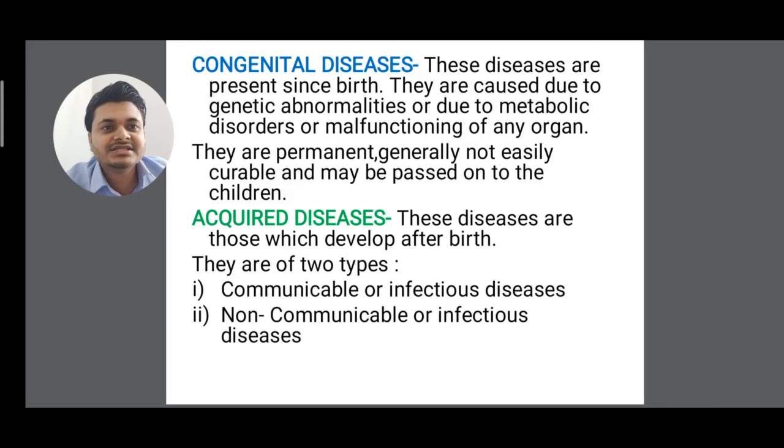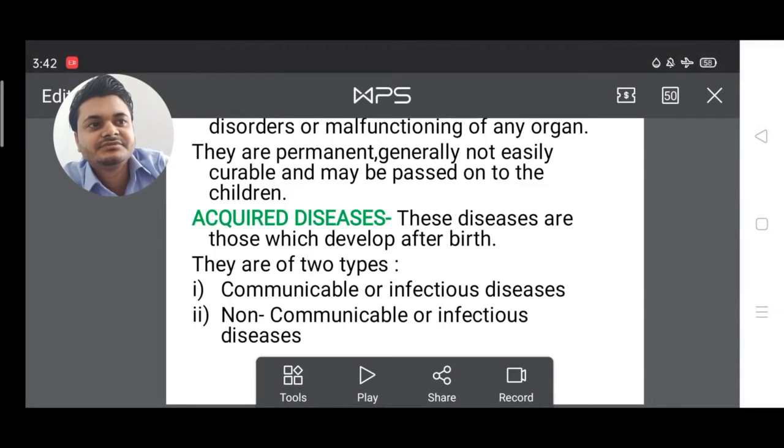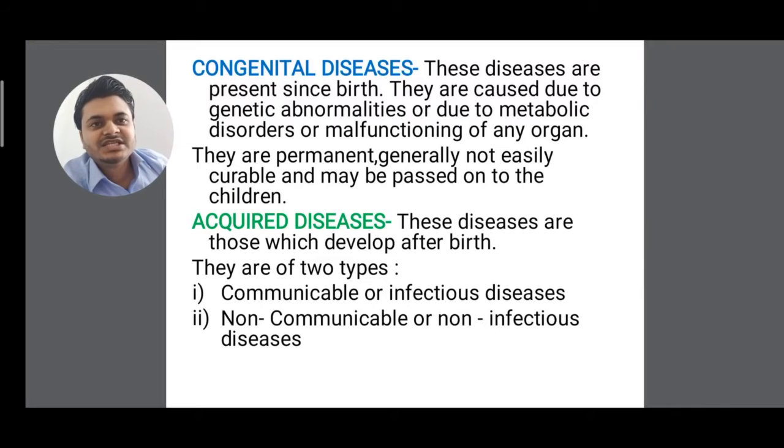Next we have acquired diseases. These are diseases that develop after birth. They are of two types. One, communicable diseases, which are also called infectious diseases. Another is non-communicable diseases, which are also called non-infectious diseases. So this was the definition of congenital diseases and acquired diseases. Let's move to the next slide.